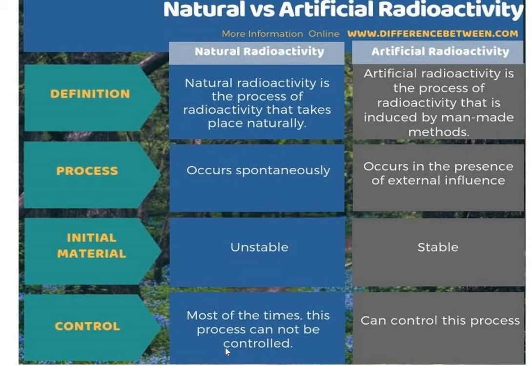And as for control, most of the time the natural process is not controlled because it is a spontaneous process. We have no control over it, but artificial radioactivity is a totally controlled process. We can control it because we are doing this in our laboratory for specific purposes. That is the difference between natural radioactivity and artificial radioactivity.